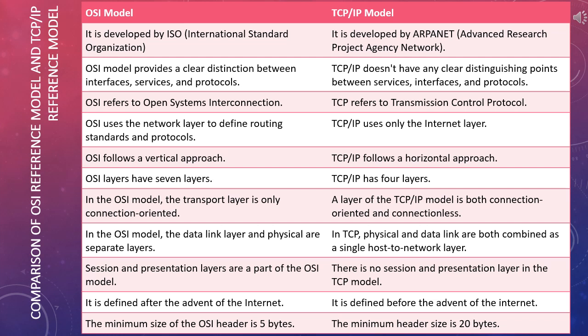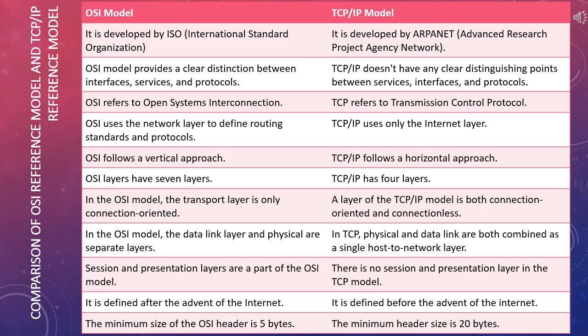Session and presentation layers are a part of the OSI model, but there is no session and presentation layer in the TCP/IP model. The OSI model was defined after the advent of the internet, but the TCP/IP model was defined before the advent of the internet.